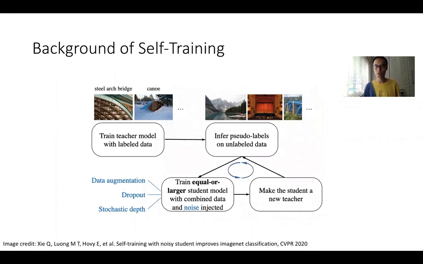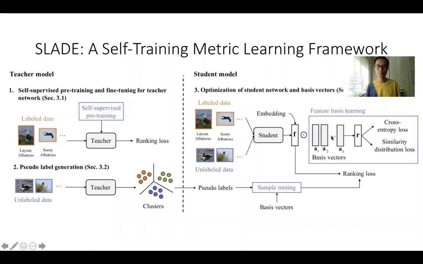Self-supervised approaches are able to learn generic features which can be transferred to downstream tasks via fine-tuning. This diagram shows an example of a self-training framework which improves the fully supervised approaches using a teacher-student paradigm. However, existing methods mainly focus on classification, not retrieval.